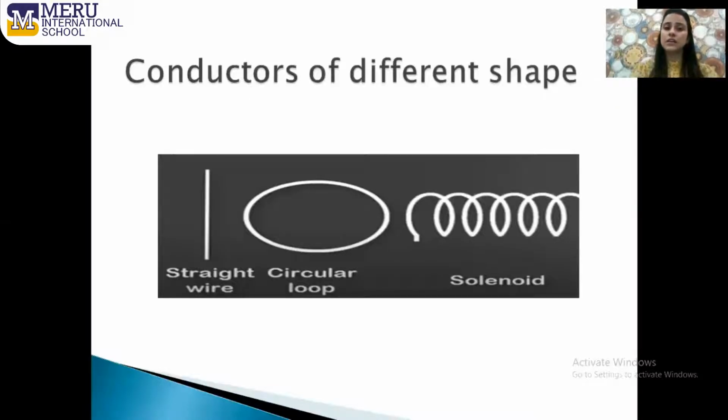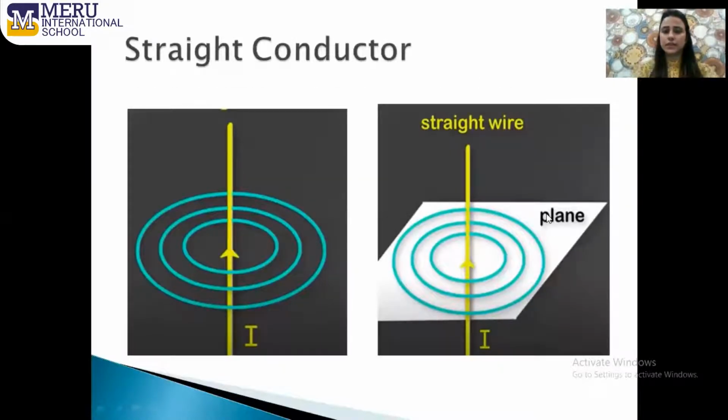Now we will learn the magnetic field lines associated with conductors of different shapes. Firstly, we will discuss the current carrying straight wire, the current carrying circular loop, and the current carrying solenoid. Let's begin with the straight conductor. If you consider a straight conductor and pass current through it, you will get the magnetic field lines in the form of concentric circles.